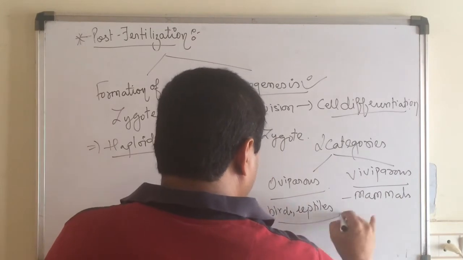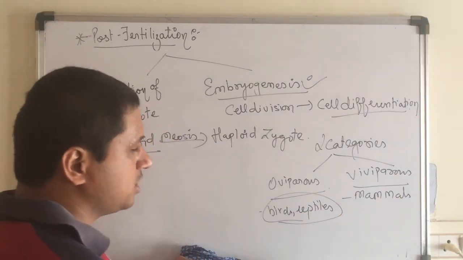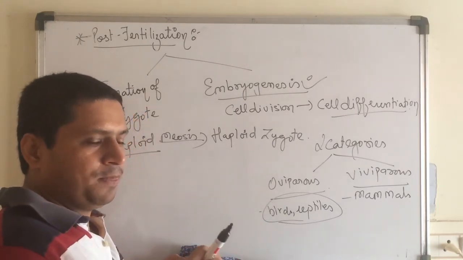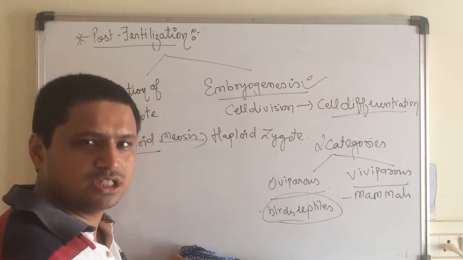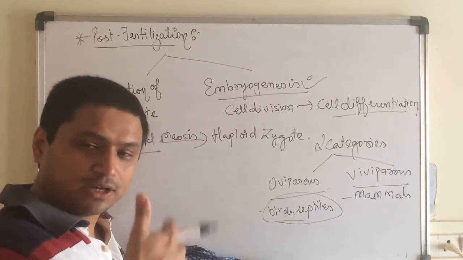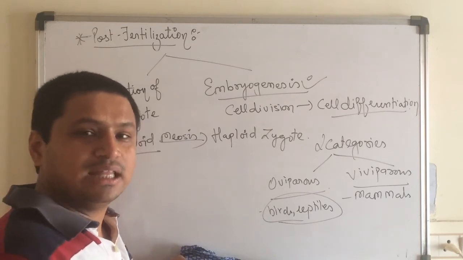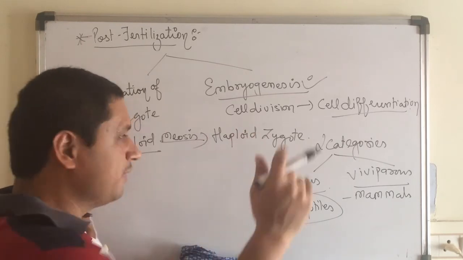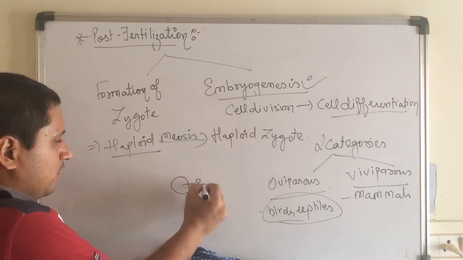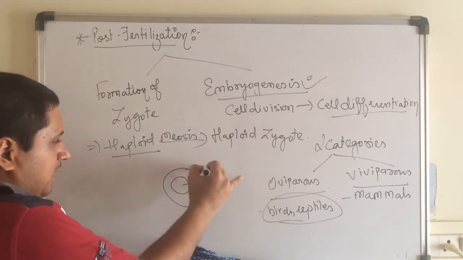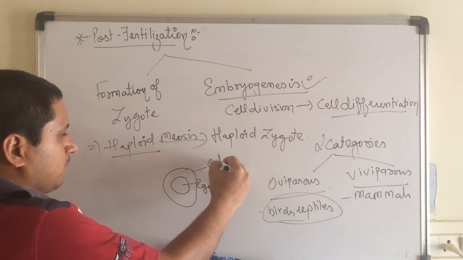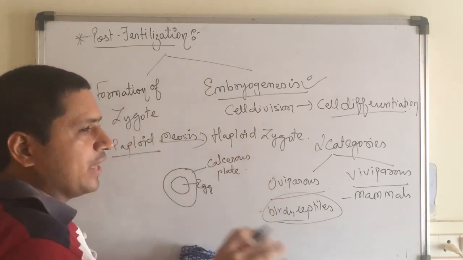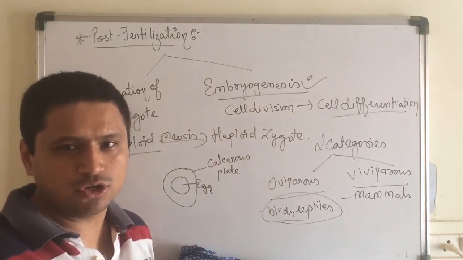Now, if we talk about the oviparous, children, that is the birds and the reptiles, as the zygote formation takes place outside the body of an organism, there are some external threats, that is, due to harsh conditions or other geographical conditions, the zygote may not survive. So, to protect itself from the harsh conditions and the predators, the egg forms a hard calcareous surface. Suppose this is the egg, then the external calcareous plate formation takes place, wherein they get protection from the predators and the other harsh geographical conditions.